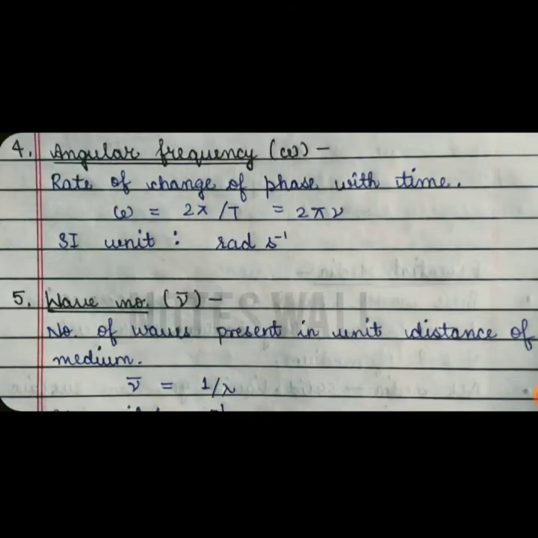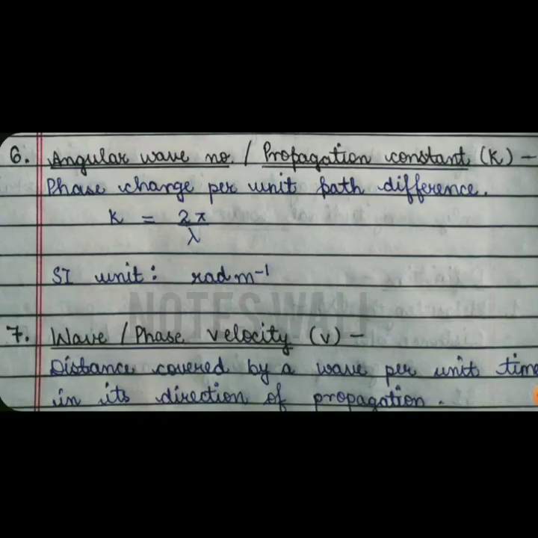Next is angular frequency, which is the rate of change of phase with time, and its SI unit is radian per second. Then wave number, which is the reciprocal of wavelength, and it is represented by nu bar. Its SI unit is per meter, but commonly used unit is per centimeter. Now we have next quantity, angular wave number, which is also known as propagation constant. Its symbol is K, and it is the phase change per unit path difference.